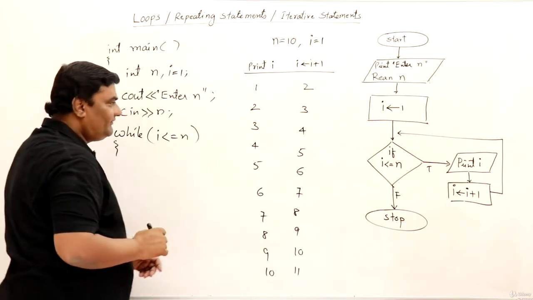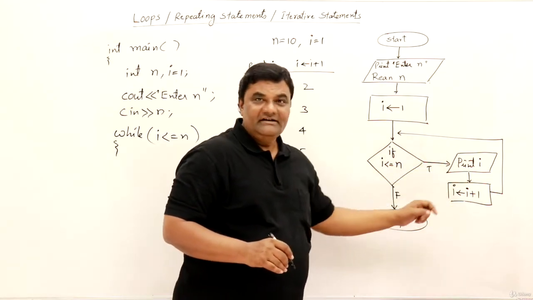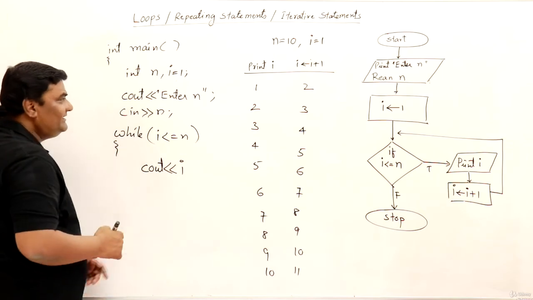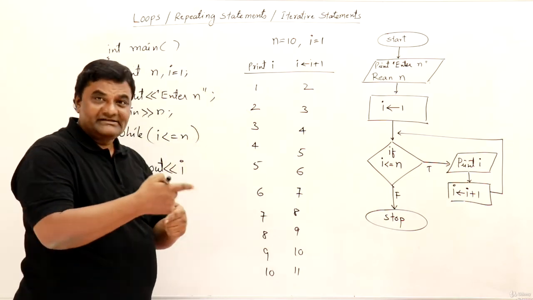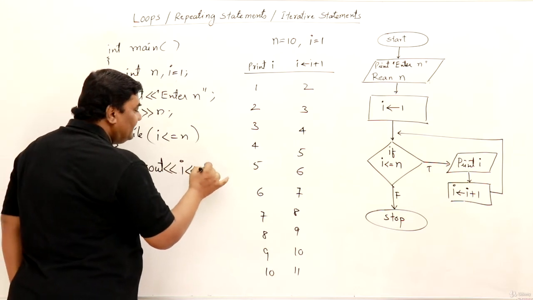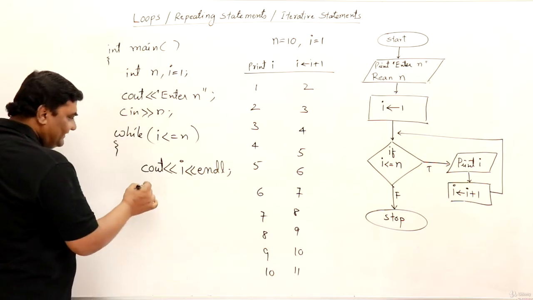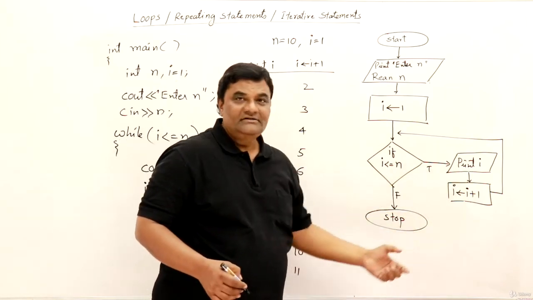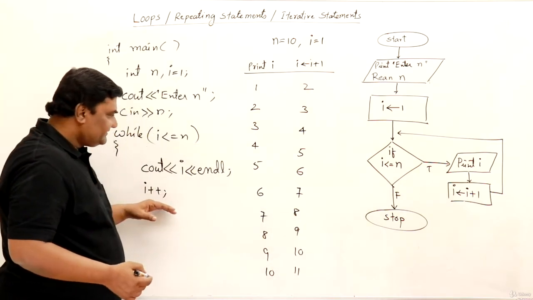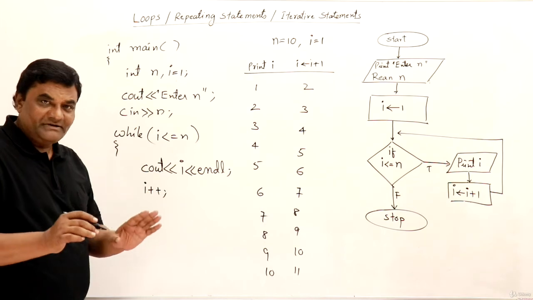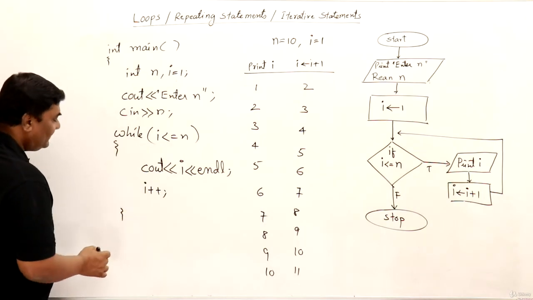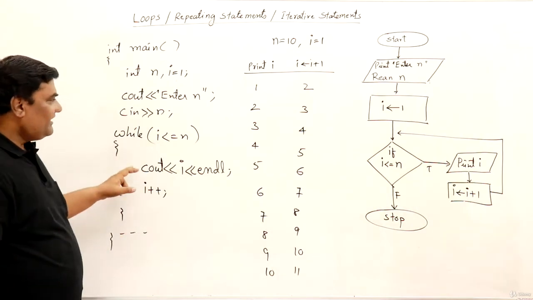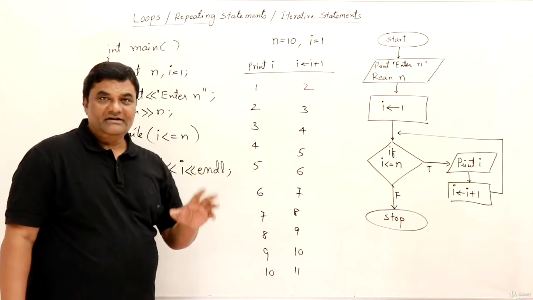Then what is there inside the body of the loop? Print i, then increment i. So print i, cout i. Initially i is 1, it will print 1, then 2 should come in the next line, so here I should write endl. Then the next statement is i plus plus. Instead of writing i assign i plus 1, we have an increment operator, i plus plus. This we can use. You can even use plus plus i. Then end of the loop and end of the main function. So here you have to write return 0, you know well. So this is the program for printing numbers from 1 to a given number n.